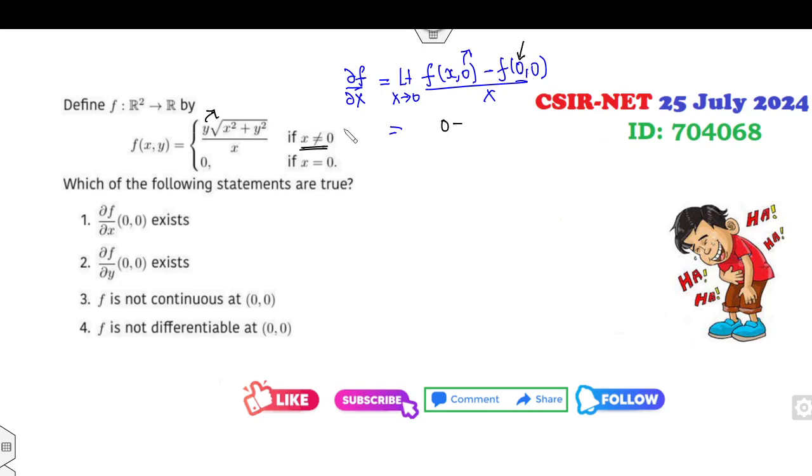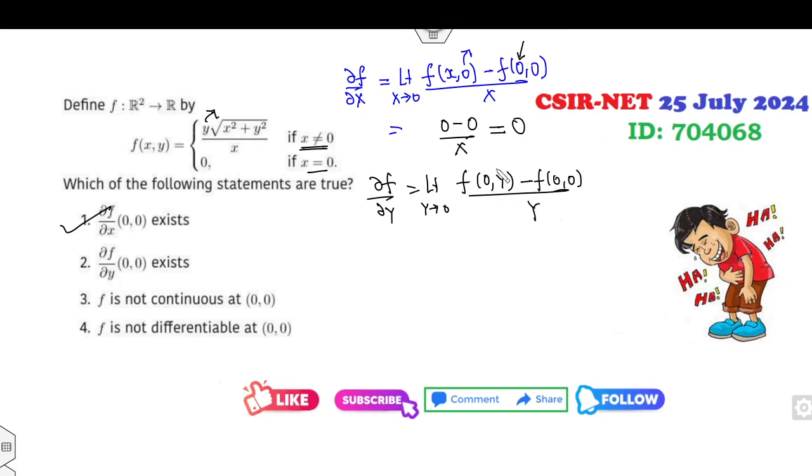If x is 0, the limit is 0. So fx will be 0, the limit exists. Similarly, for the partial derivative with respect to y, the limit is f(0,y) minus f(0,0) over y. Clearly when x is equal to 0, this limit is 0. So again the limit is 0.